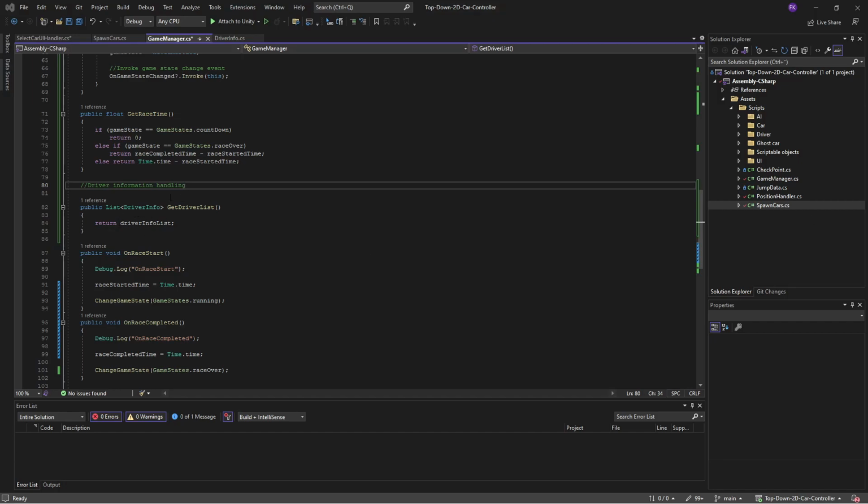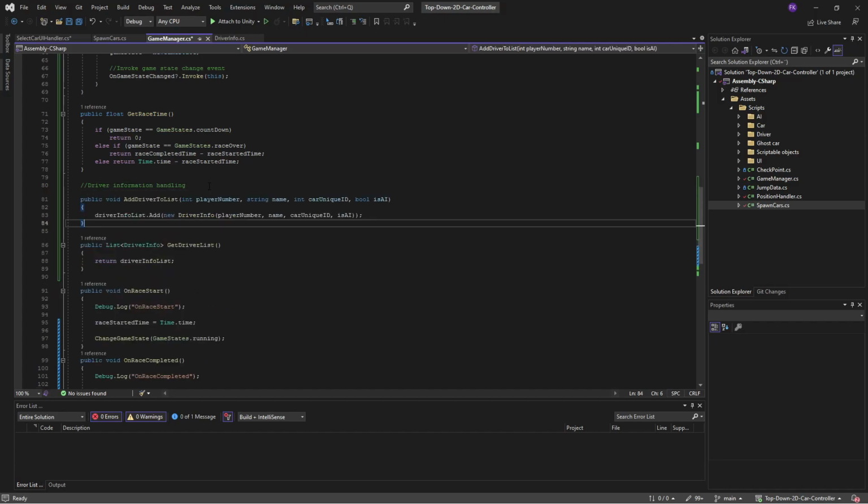We already actually get a driver list here, but anyway, let's do it the other way. So we'll add a public function called add driver to list, take in player number, name, car unique ID, is AI, and then we'll add it to the list.